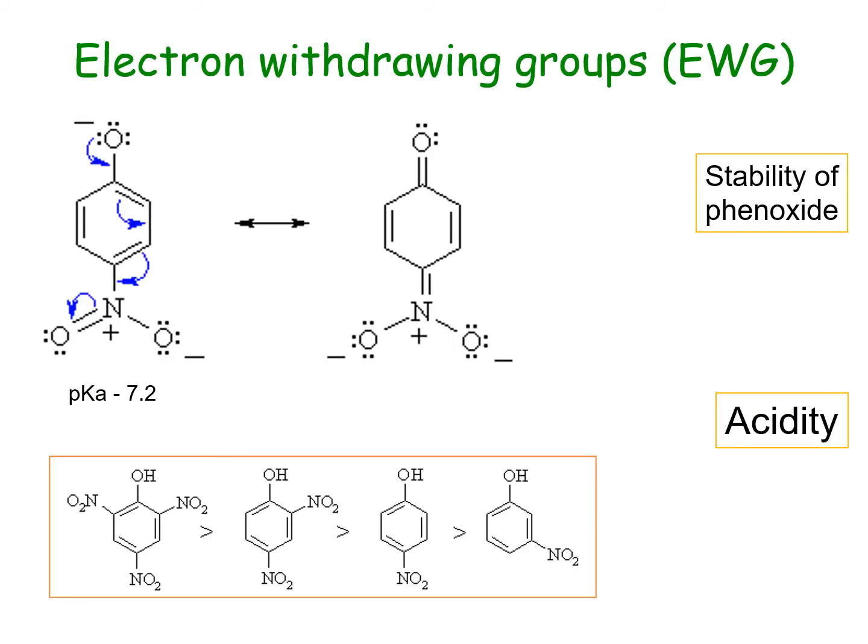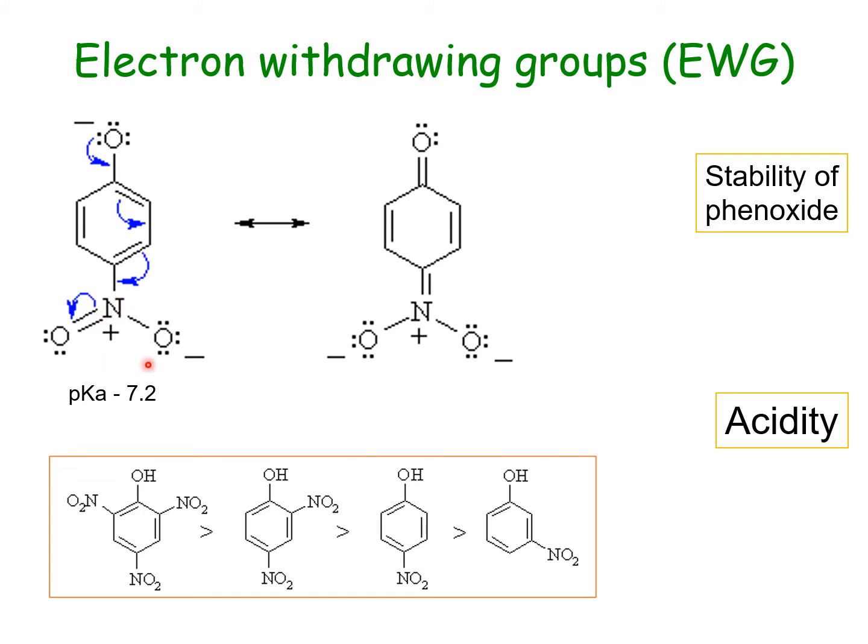Now let's focus on how electron withdrawing groups affect the stability of the phenoxide ion. As we have seen, during resonance of the phenoxide ion, ortho and para positions will get negative charge. So if electron withdrawing substituents are present at these positions, then they will help make this phenoxide ion more stable, because as there is a negative charge, they will tend to accept it.